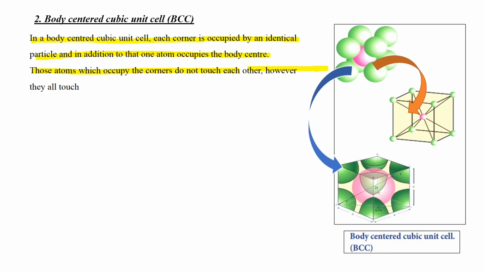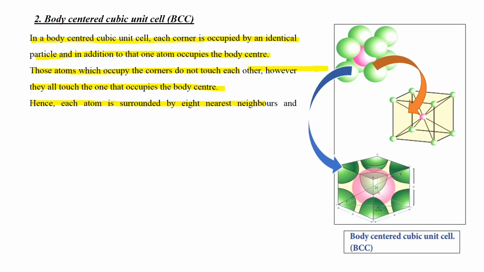However, they all touch the one that occupies the body center. Hence, each atom is surrounded by 8 nearest neighbors, the coordination number is 8, and it contains 2 atoms per unit cell.